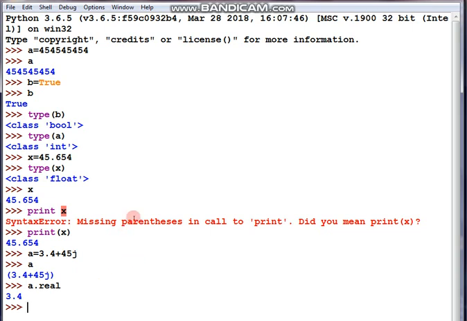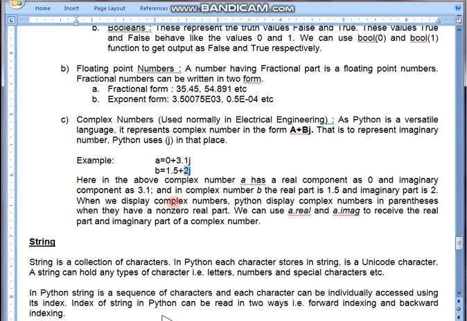So I can use a dot imag. 45.0. Fine, students. The theory is given here. We can use a.real and a.imag to receive the real part and imaginary part of a complex number.